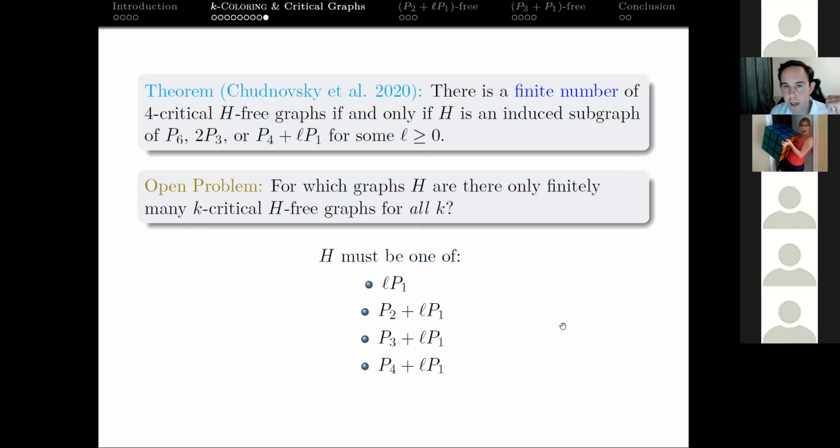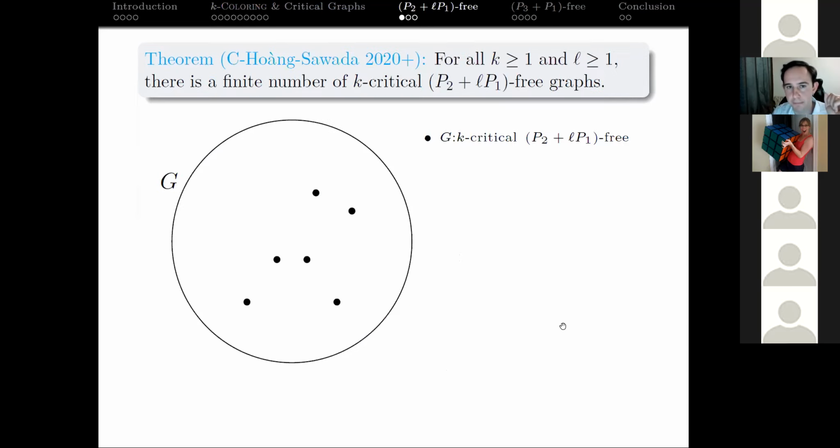This is kind of the main contribution that me and Joe and Chin did, was show that there's a finite number of these graphs for all K-critical P2 plus LP1 free graphs for all K. So I'll just sketch the proof here, and then I'll explain why I think this is a nice contribution to the area. Right, so this is the theorem. There's a finite number of these.